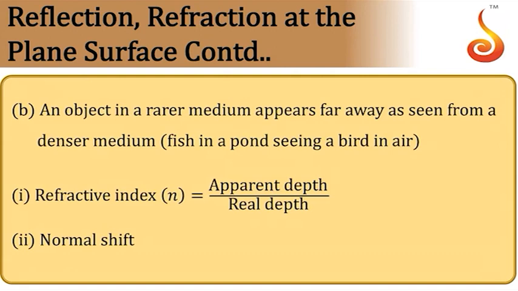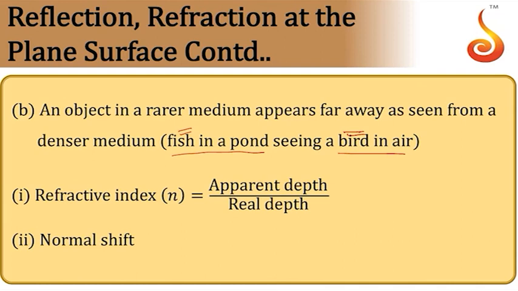Moving on to the next slide. An object in a rarer medium appears far away as seen from a denser medium. Suppose the observer is in the denser medium and the object is in the rarer medium, then it appears farther. But if the object is in the denser medium and the observer is in the rarer medium, it appears nearer. For example, if a fish is observing a bird in air, then the bird appears farther. But for the bird observing the fish, the fish appears nearer.